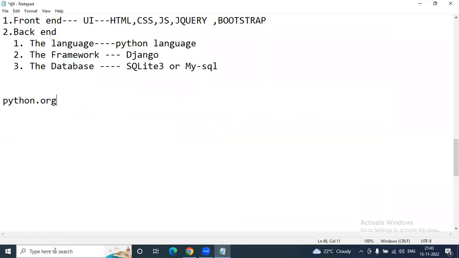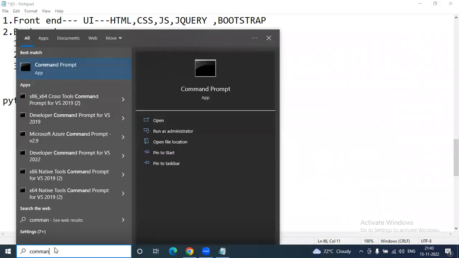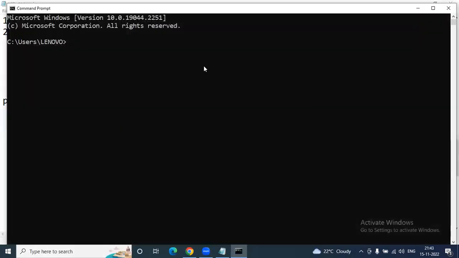Next, how do we check whether Django is available in our computer, and which version? That is also very simple, sir. Simply use django-admin space hyphen version. This is Django version checking. I have the latest version only.